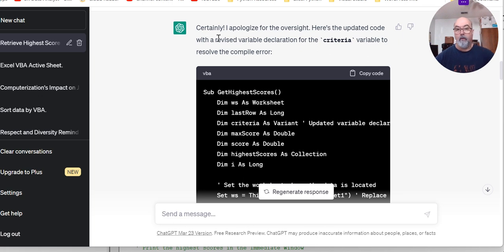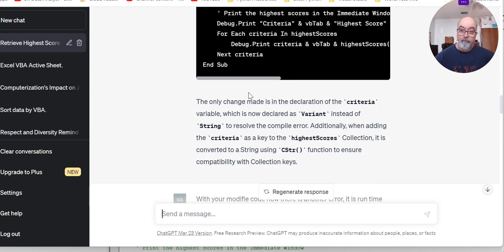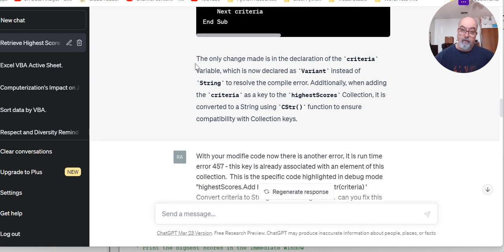And then ChatGPT says, certainly, I apologize for the oversight. Here is the updated code with a revised variable declaration for the criteria variable to resolve the compile error. Then modify the code in this area. It's also describing what it did. As far as the modification goes for correction, it says the only change made is in the declaration of the criteria variable, which is now declared as variant instead of string to resolve the compile error.